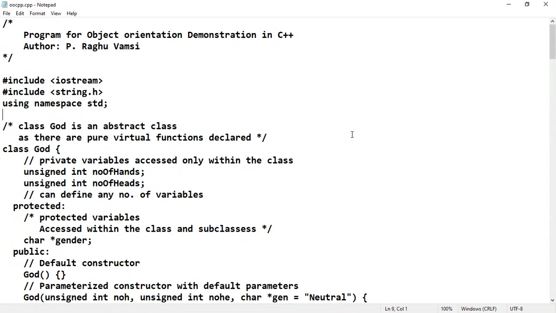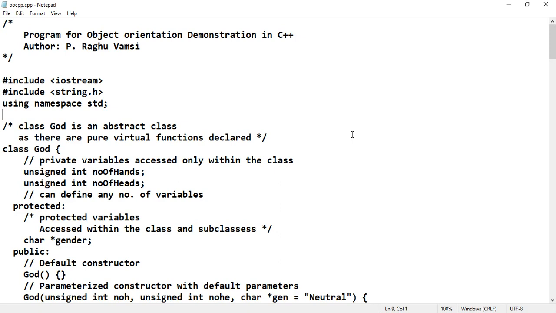We always think about God, but who is God? God is completely an abstract class, that means an abstract entity. There is no instance for God. Everyone can instantiate God in their own way, so there is no instantiation. That means an object cannot be created for God. So I am considering a God class, which is an abstract class in C++.